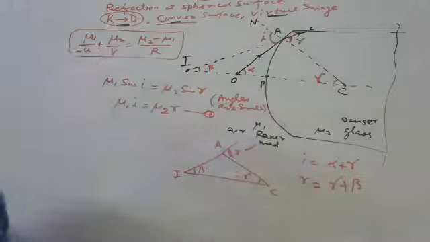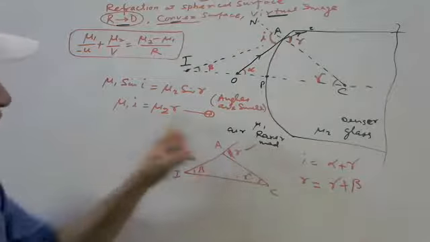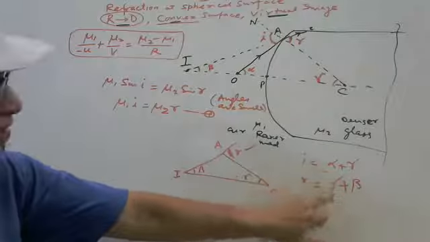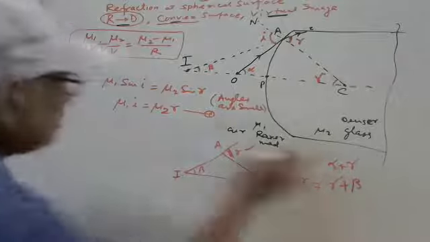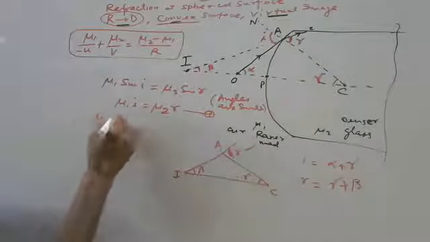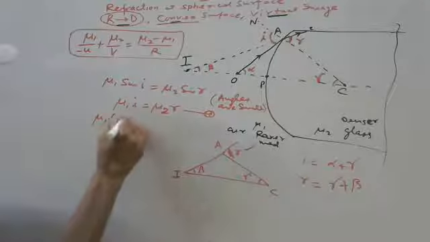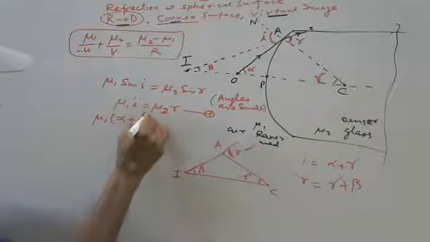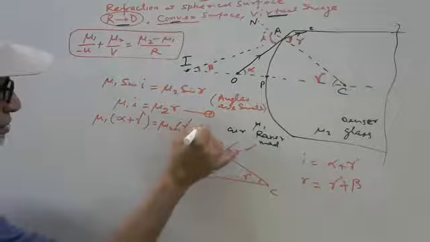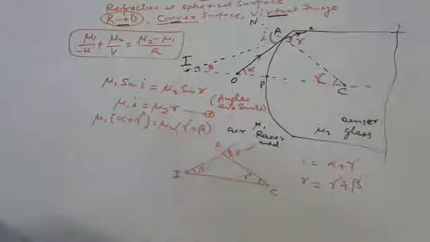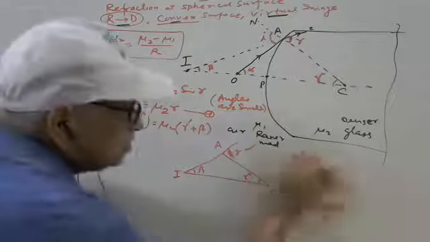Got it? Now we are putting the values of I and R: alpha plus gamma and gamma plus beta. So put this value here. Mu1 I means alpha plus gamma, mu2 R means gamma plus beta. Okay or not? It is very simple, the exterior angle property. This is the knowledge of 6th, 7th class.